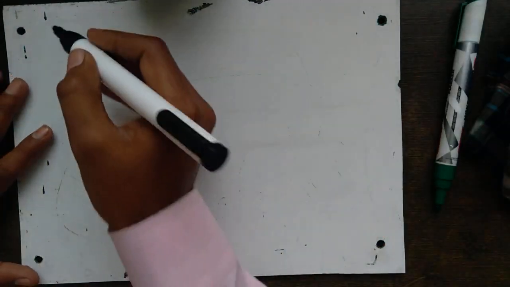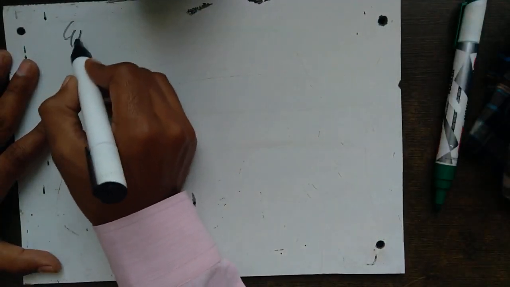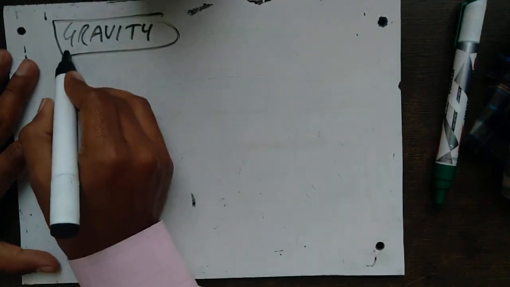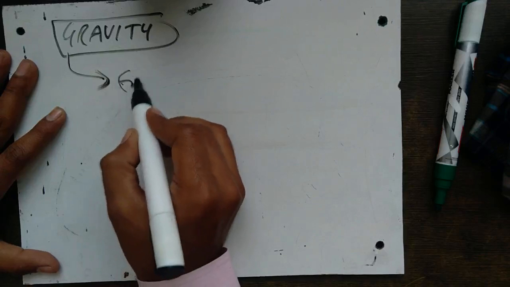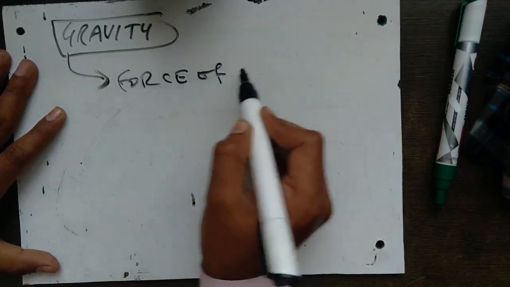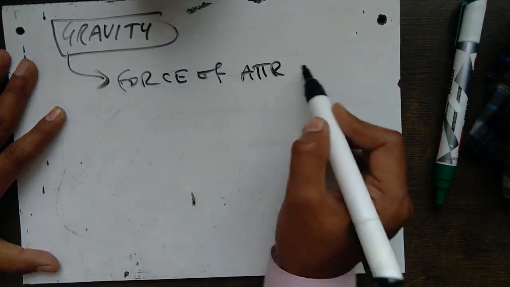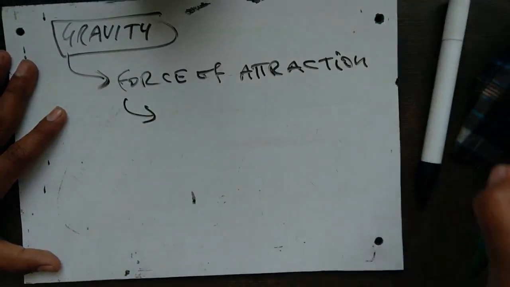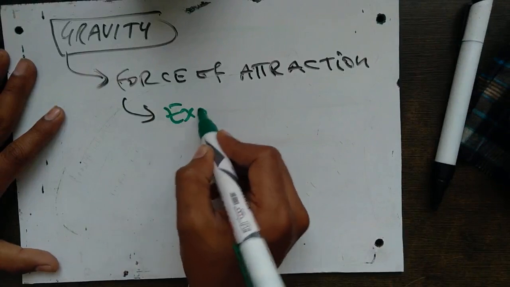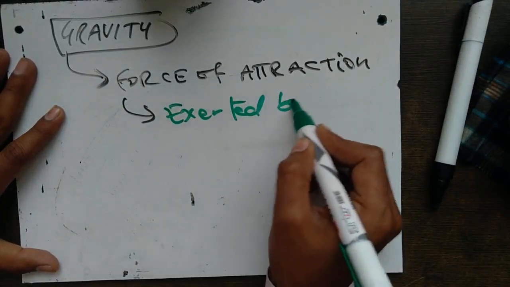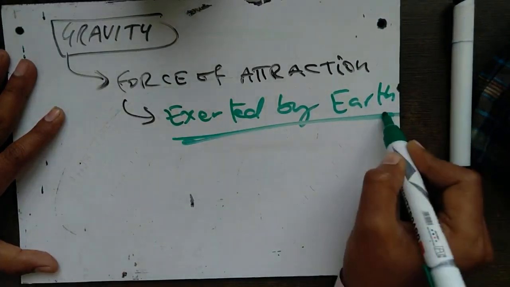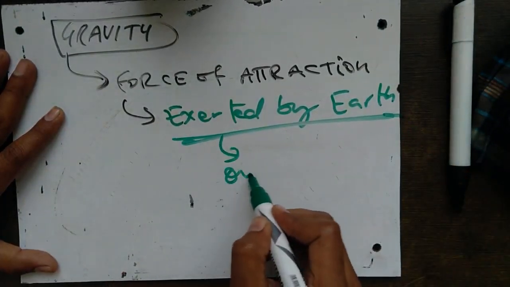But now, what is the difference between gravity and gravitational force? Gravity is the force of attraction which is exerted by the earth on any object.